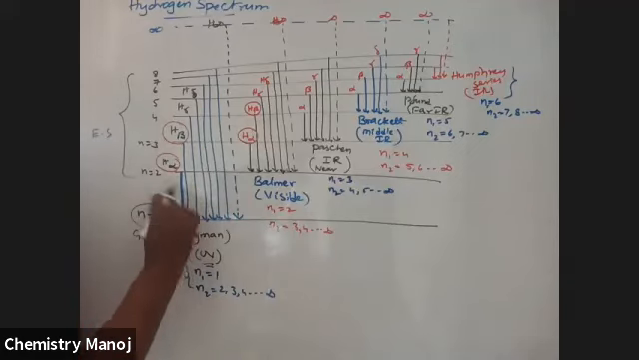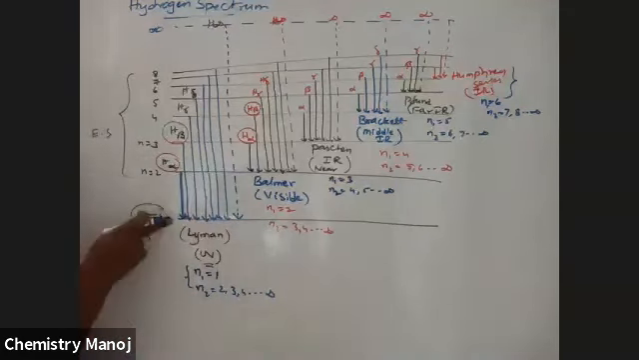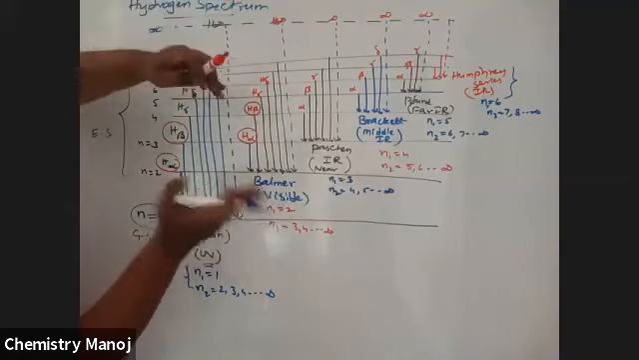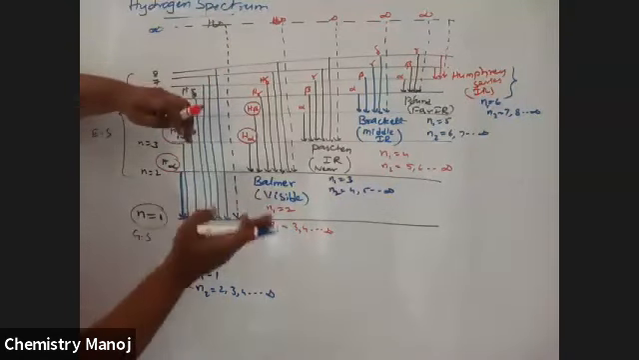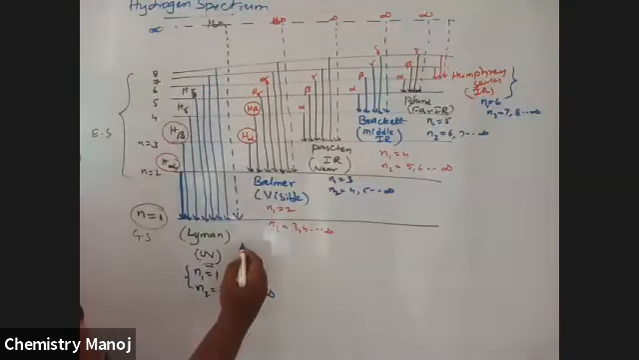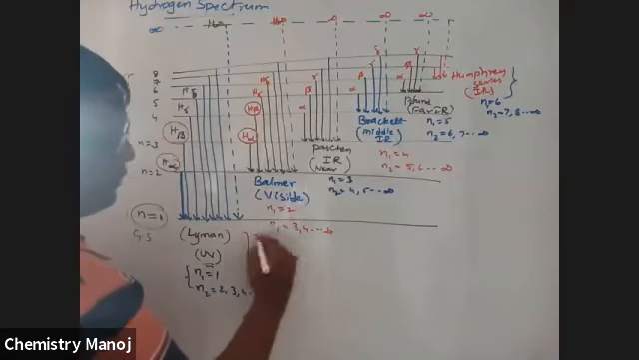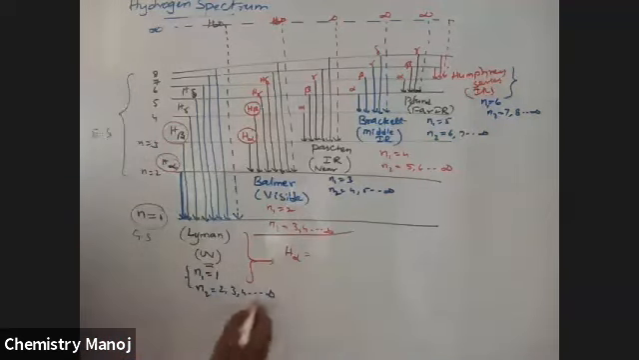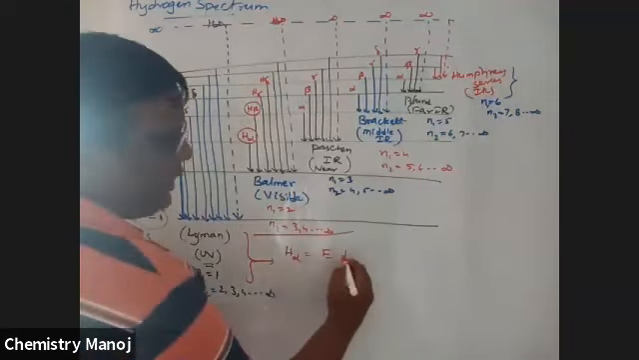This is the energy difference for the H alpha line. This is the energy difference for the H infinity line. That means the energy difference is more for the H infinity line than for the H alpha line. I am going to explain this for this series. For the H alpha line, the energy difference is less. For the H infinity line, the energy difference is high.